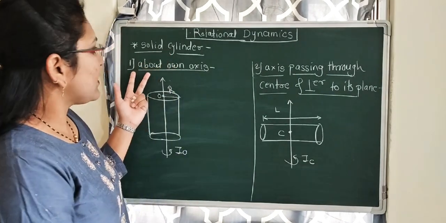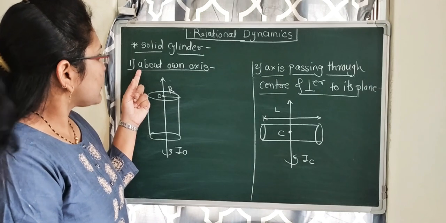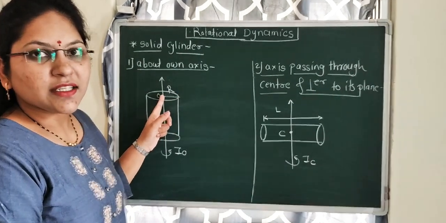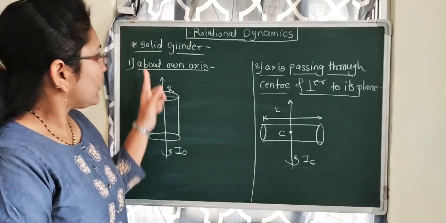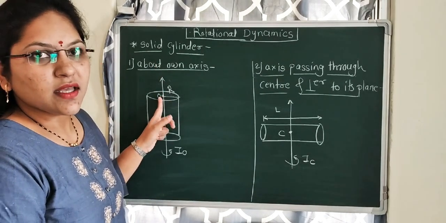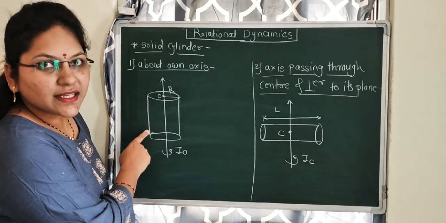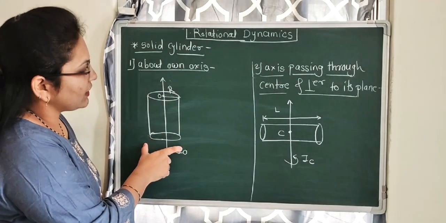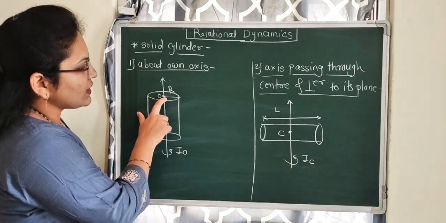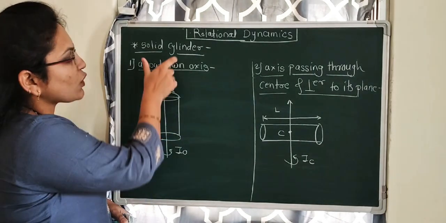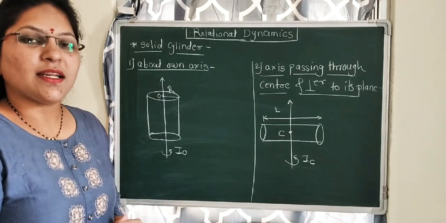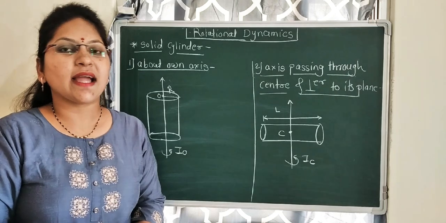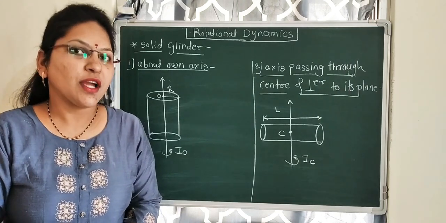In the first case, the axis is passing through the center of the cylinder, that is, its own axis. The diagram represents a solid cylinder kept vertical, with the axis passing through center O. A solid cylinder is like a number of discs kept over each other.